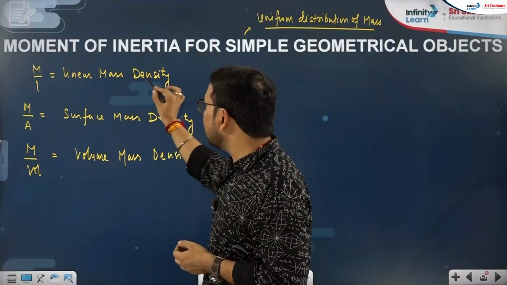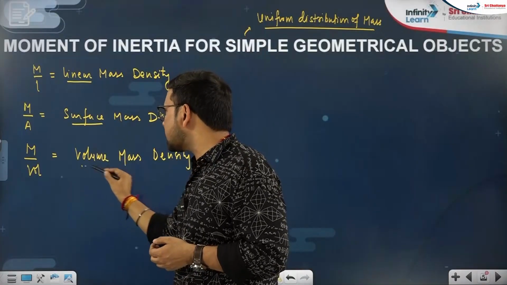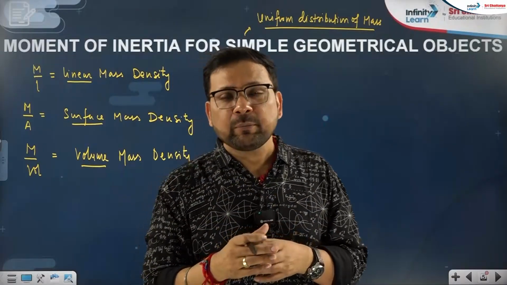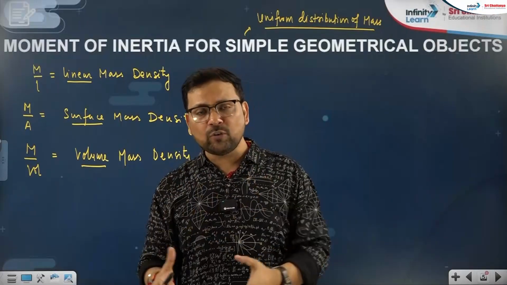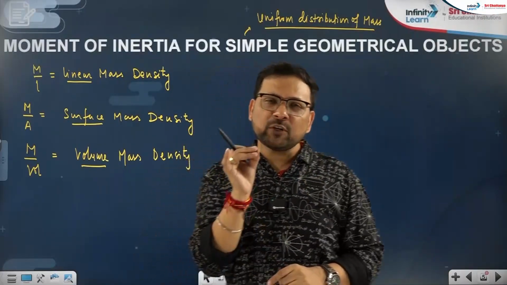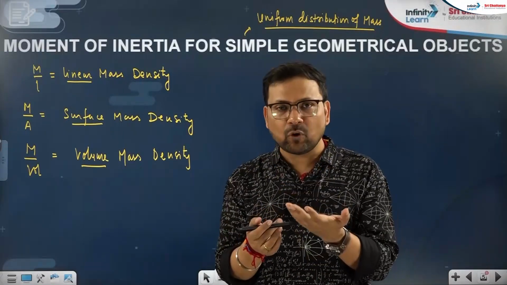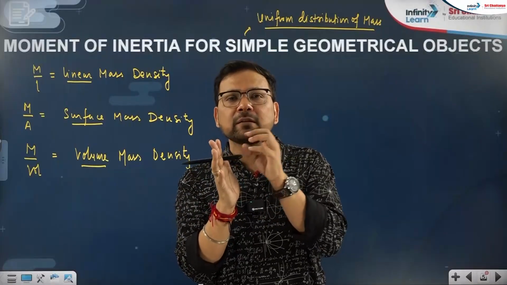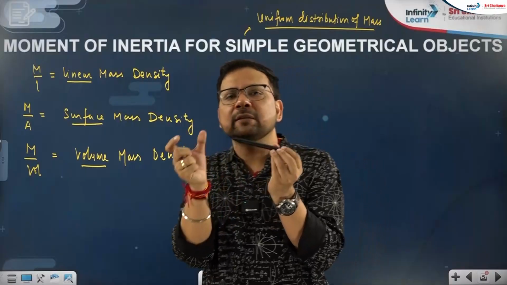So basically mass is distributed on dimensions. That is called linear density. See, one thing I want all of you to notice. Density generally we say mass by volume, because every object has mass on volume practically. But when we are doing physics, we have a 1D object. Practically there is no 1D object. There will be some volume. But when you see something like a wire, its area is very small. So we can say that mostly mass is on length.